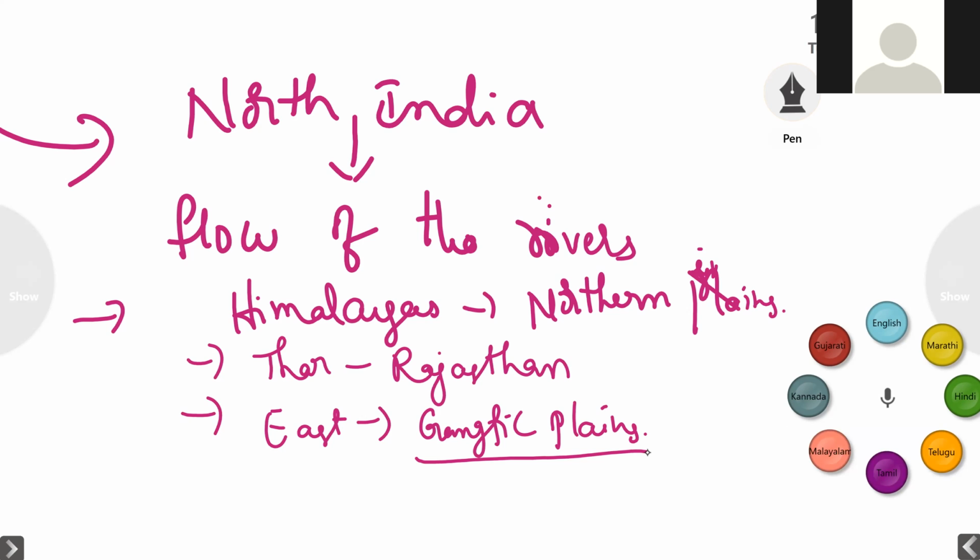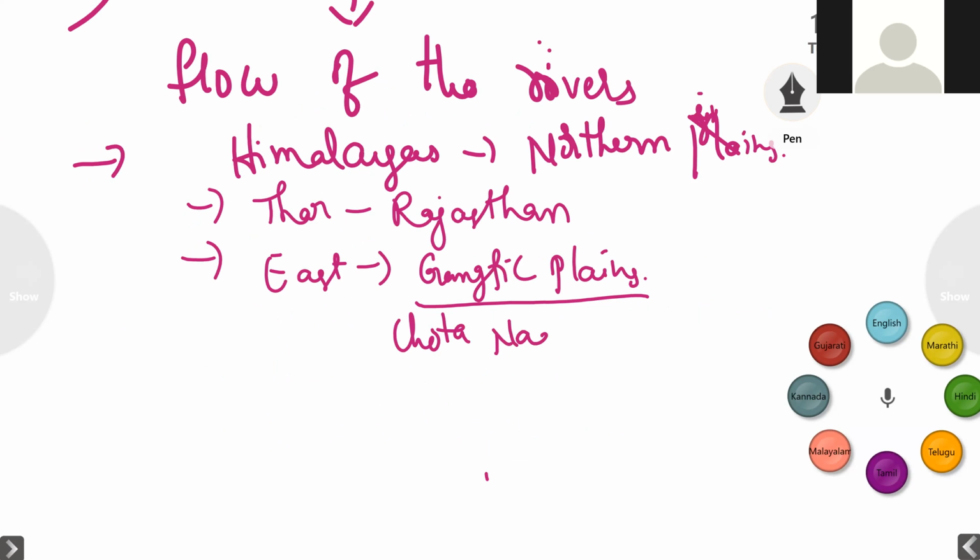And also we have Chota Nagpur Plateau in the eastern direction.